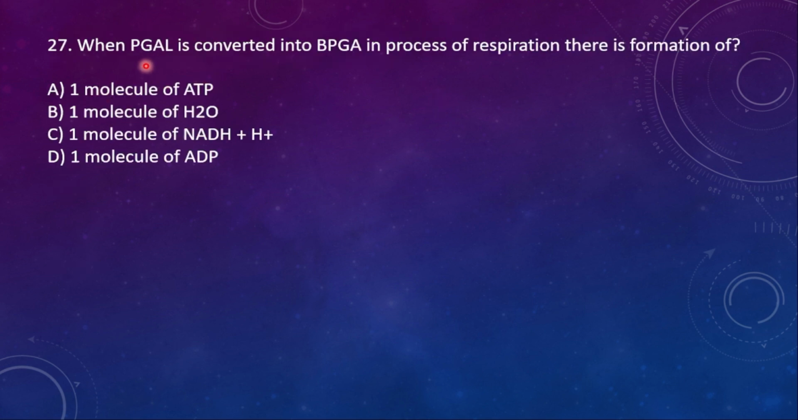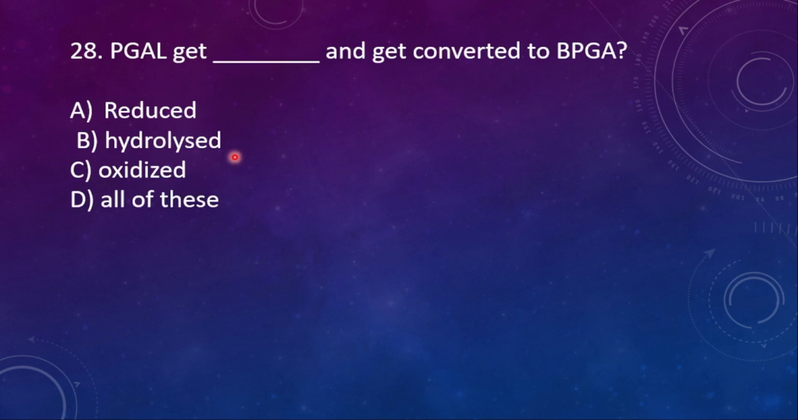Okay. 27. When PGAL is converted into BPGA in the process of respiration, there is formation of A. one molecule of ATP, B. one molecule of H2O, C. one molecule of NADH plus H plus, and D. one molecule of ADP. So here the right option is one molecule of NADH plus H plus.